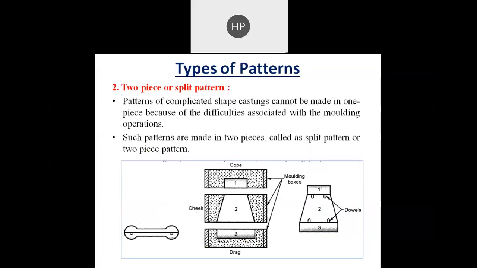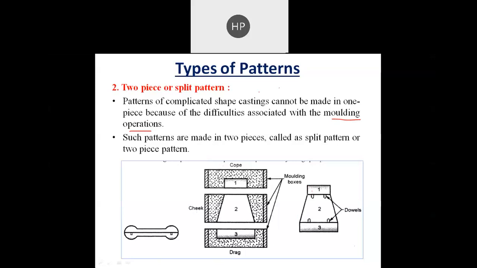We have the second one, which is a two piece or split pattern. Patterns of complicated shape castings cannot be made in a single piece because of the difficulty associated with the molding operation. So suppose this is the object we want to cast.